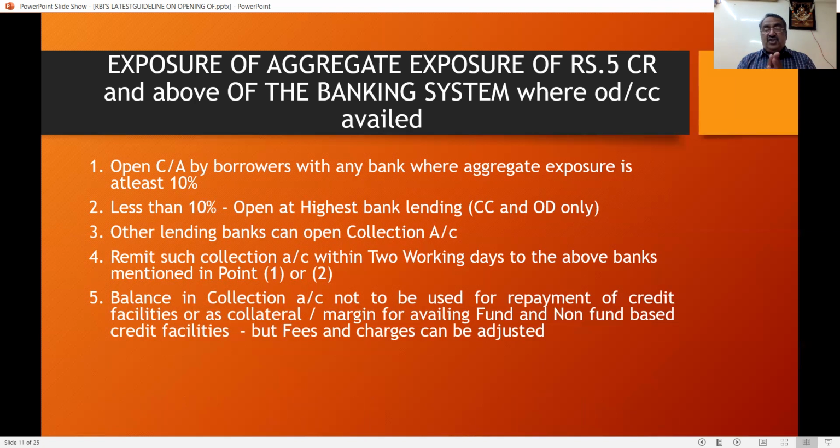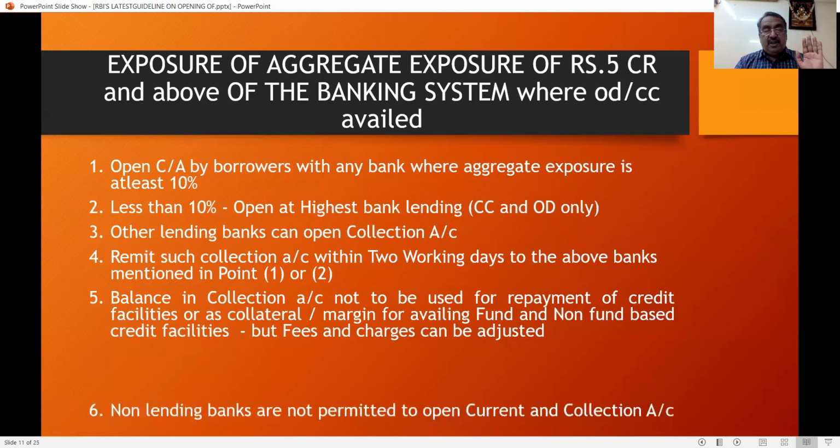Fees and charges, if any, can be taken from the collection account. Once again, I'll repeat: a collection account can be opened by the lending banks other than point number 1 and point number 2. From the collection account, debit is allowed only for transfer to the 1 and 2 account and not to their loan account. If any money is received directly towards their loan account, they can adjust it. If money is received in the collection account, it has to be transferred within 2 days, and no debit other than fees and charges is allowed.